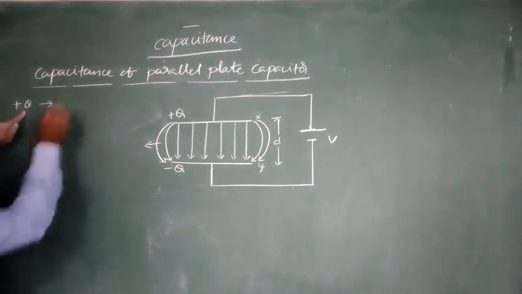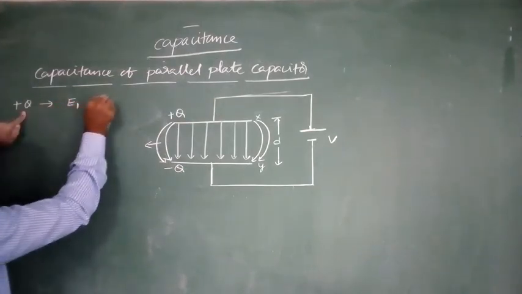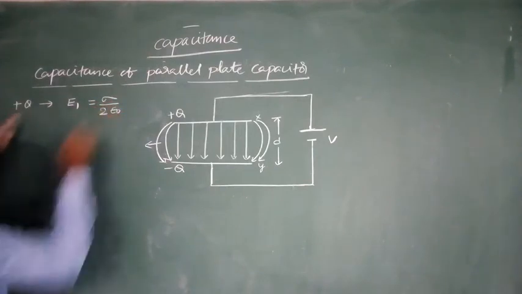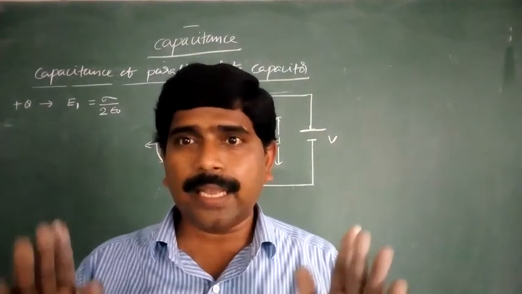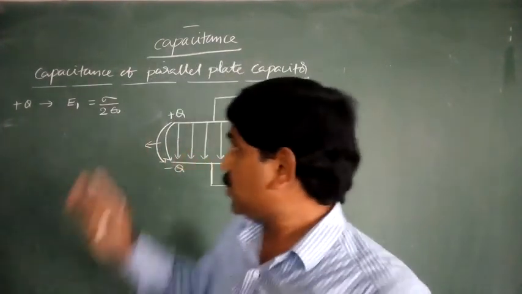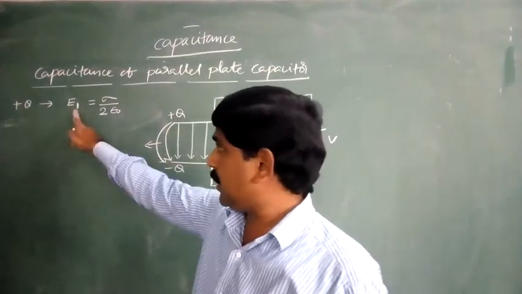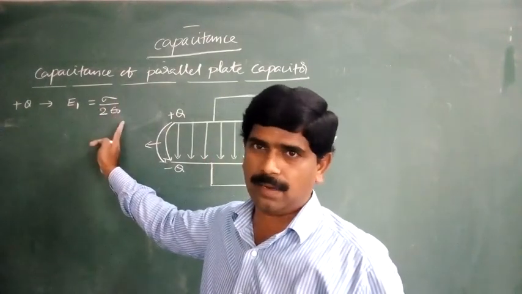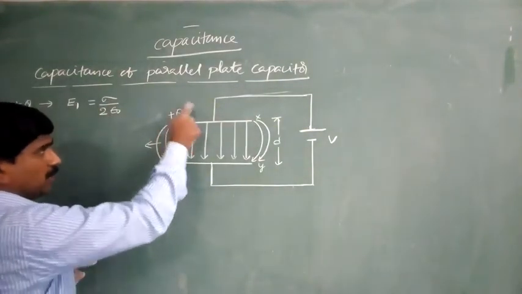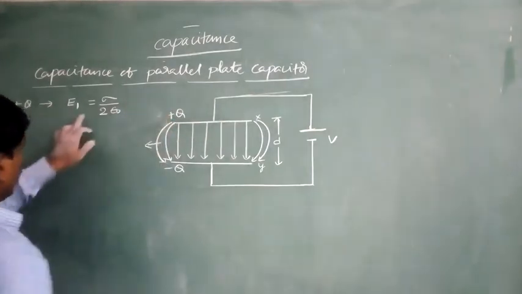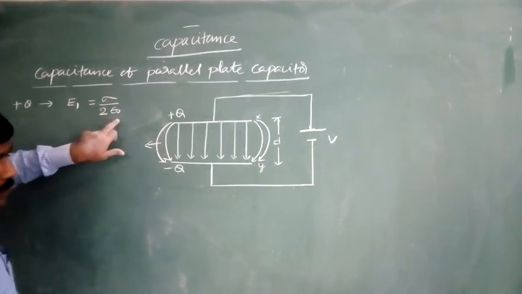Due to the positive plate, the electric field intensity we are taking is E1. E1 is equal to sigma by 2 epsilon naught. In the applications of Gauss law, we studied that the electric field intensity due to a charged sheet is E equal to sigma by 2 epsilon naught. Here we are taking this as the first plate having charge plus Q, and therefore the electric field intensity is E equal to sigma by 2 epsilon naught.